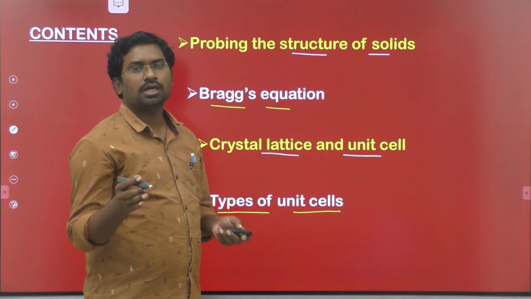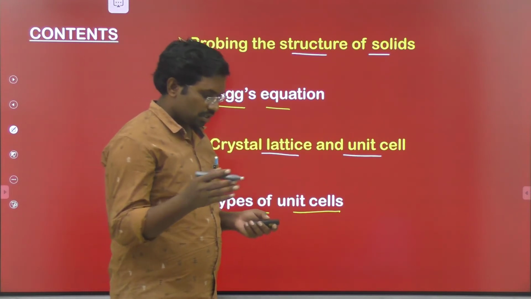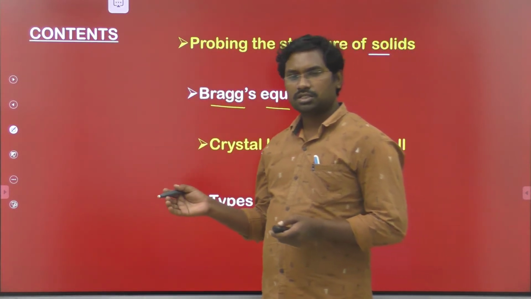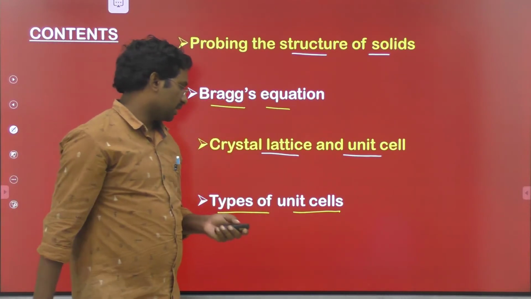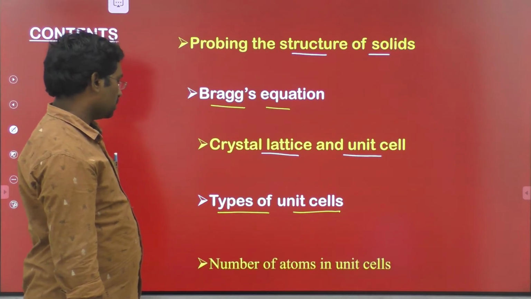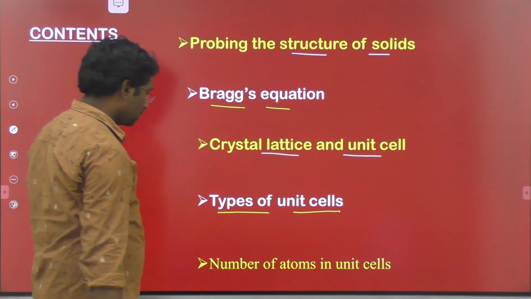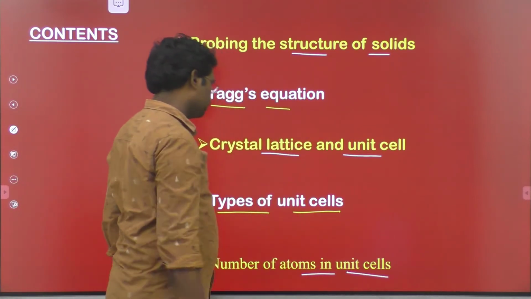Primitive unit cells, or simple unit cells, and centered unit cells. Based on the number of particles present in the given crystalline substance, the unit cells can be classified into two categories: primitive unit cells and centered unit cells. And another important topic in today's session is the number of atoms in a unit cell.